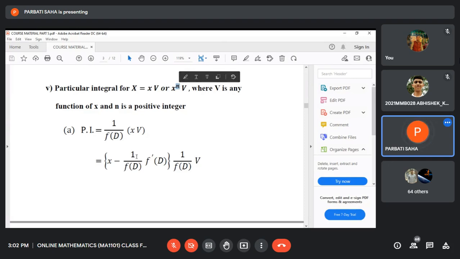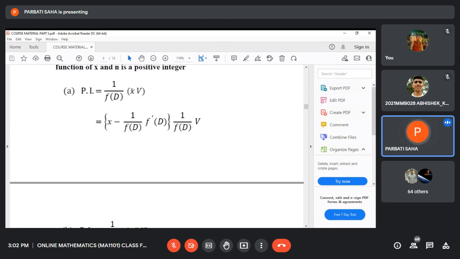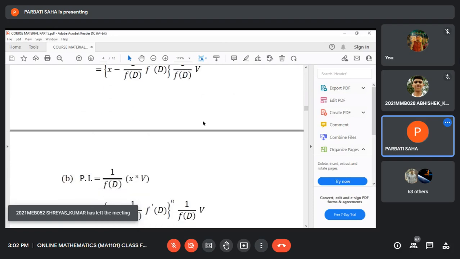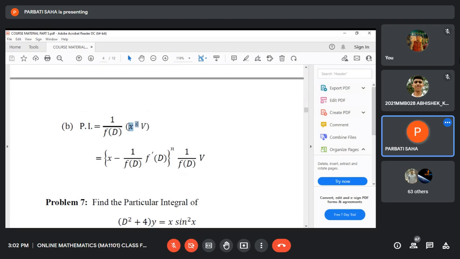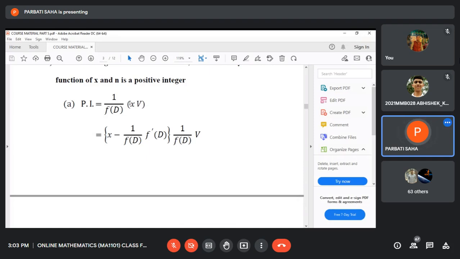Now you see, 1/f(D) operating on x·v is actually x − f'(D)/f(D), then 1/f(D) operating on v. And when it is x to the power n, same as before, only this is raised to the power n. If it is only x to the power 1, then the formula is x − 1/f(D) into f'(D).